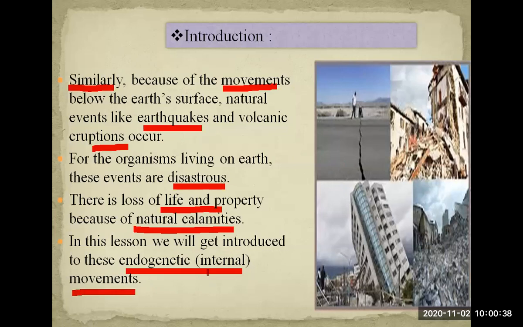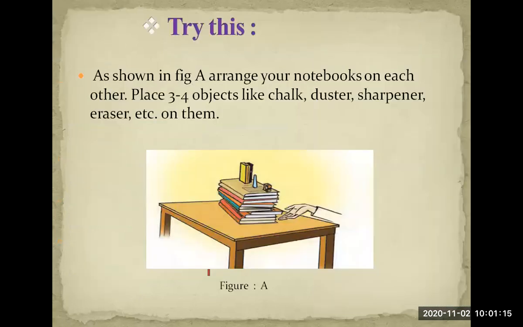Yes, first what we have studied, the interior of the earth. Yes, that is the magma, mantle. That is a very hot region over there. Because of that, the internal movements occur. Yes, and those internal movements like earthquakes, storms, lightning. Because of this movement, many living organisms have to suffer, and there is loss of property because of the natural calamities. So let's move on to our main chapter, that is endogenetic movements.